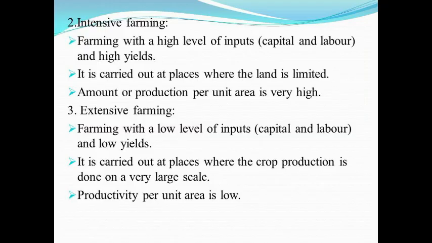Now second, intensive farming. Farming with a high level of inputs and high yields is carried out at places where the land is limited. Production per unit area is very high. Third, extensive farming. Farming with a low level of inputs and low yields. It is carried out at places where crop production is done on a very large scale and productivity per unit area is very low.